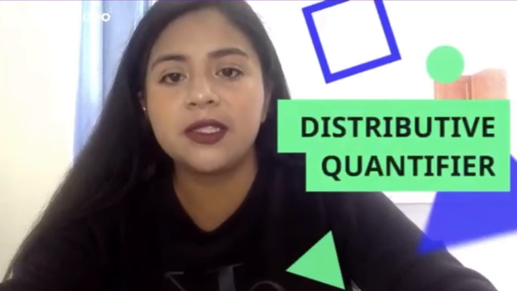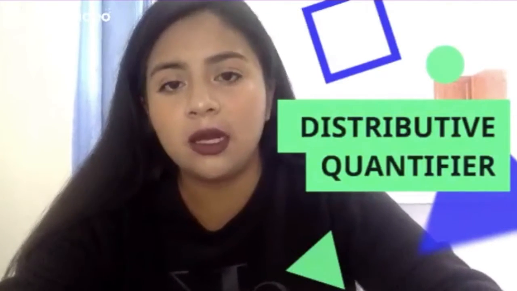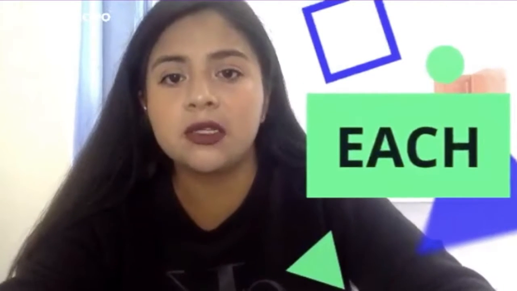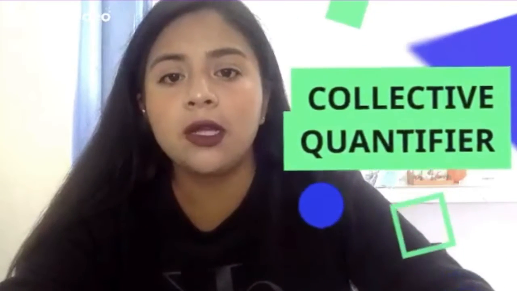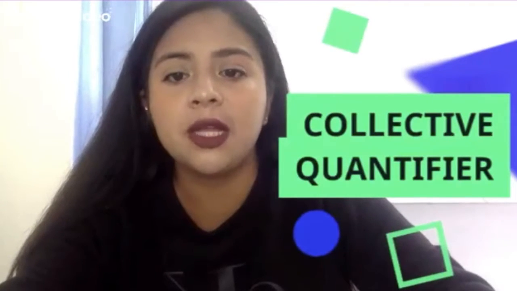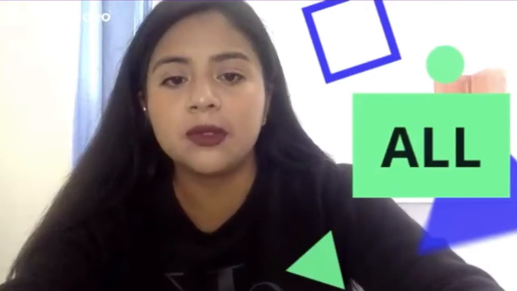Okay, let's talk about distributive and collective quantifiers. Distributive quantifiers are used when a value applies to the elements in an individual way, and we use the words every and each for expressing this quantification. What about collective quantifiers? They are used when a value applies to the elements at the same time or state. We use all for expressing this quantification. Let's see some examples.